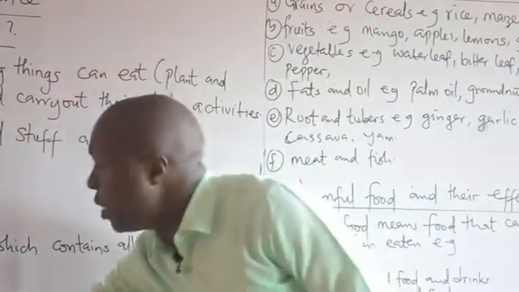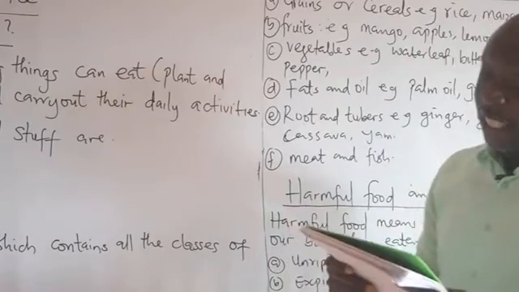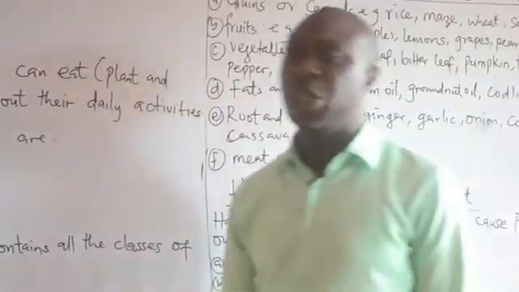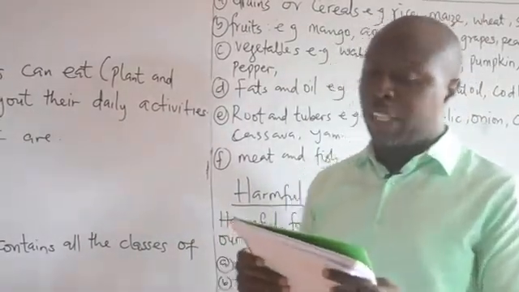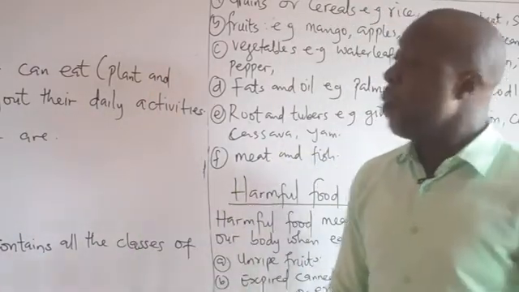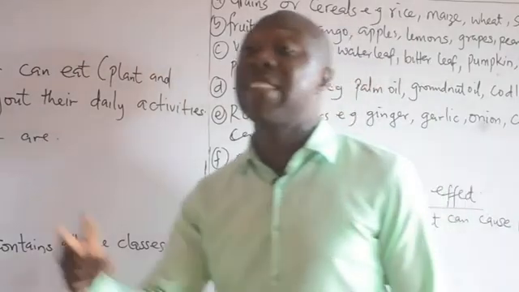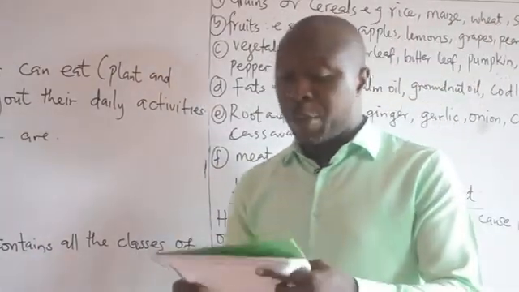Then we have protein. This class of food helps to repair the damaged cells and tissues in the body. Hence, they are called the body-building food. Protein is also referred to as the body-building food because it repairs worn-out cells and tissues in the body. What are the examples of protein?